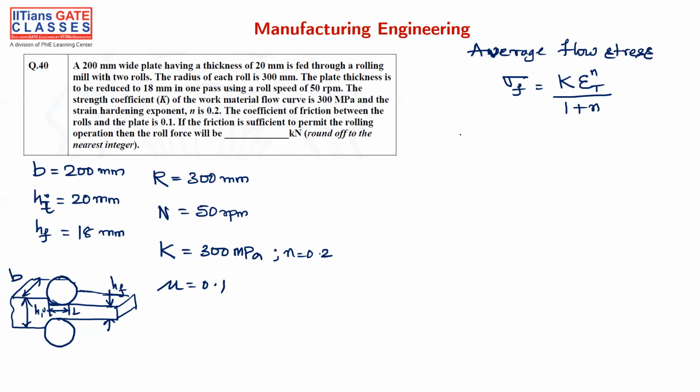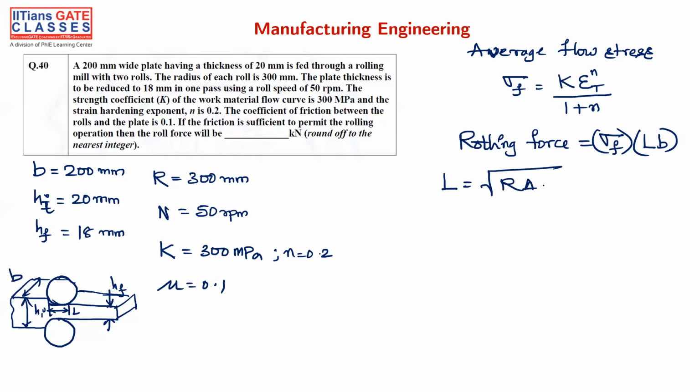So what is the rolling force? Rolling force is nothing but stress into area, that is contact length into width B. So we have to find out the contact length. We have the formula: L is equal to under root R delta H. R is the rolling radius, and delta H is the change in thickness, H initial minus H final.